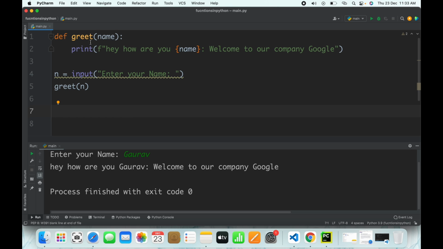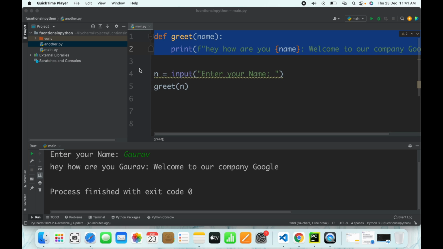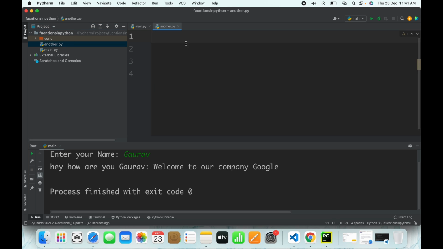Now what if I use this particular function in my another file? So let's say instead of these 2 lines of code, there are 100 lines of code in this function. You cannot write those 100 lines of code in another file again. So what you will do, you will import this particular function. So let's import it into another file called another.py. So I'll come to this.